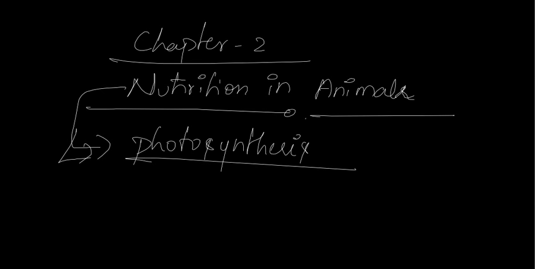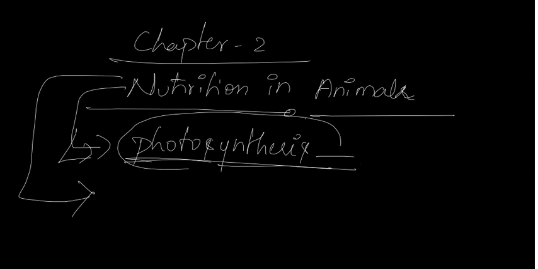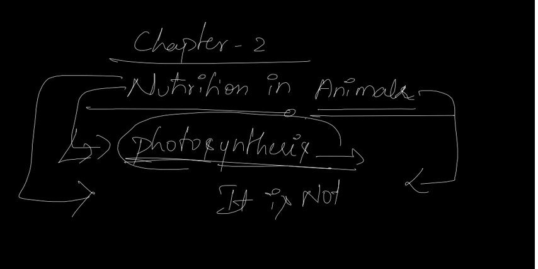Now I am asking one question. Plants are able to prepare their own food, and that process is called photosynthesis. Can animals prepare their own food? Is it possible? No, it is not possible, because they are not able to prepare their own food.